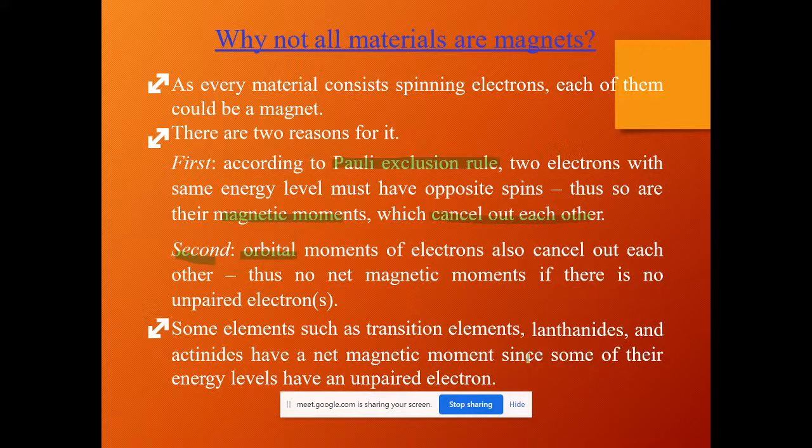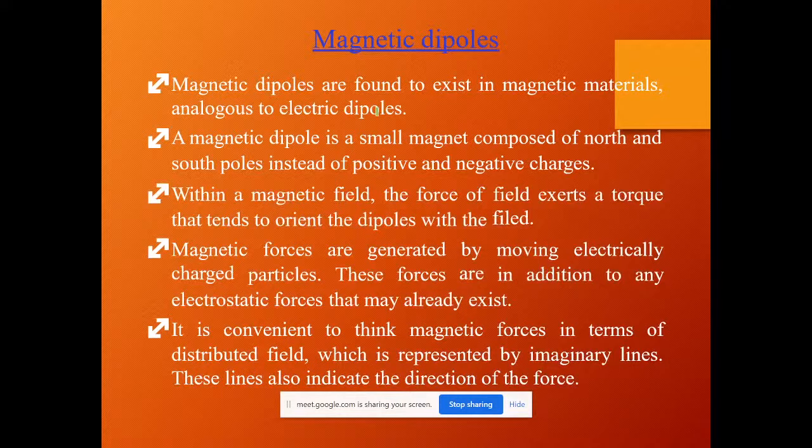Such elements are the transition elements, lanthanoids and actinides, which can have a magnetic moment of zero, where no unpaired electrons will be seen. This is one more concept you have to learn about magnetic properties, that is magnetic dipoles. This is one more characteristic. Earlier we learned about the spinning of the electron, and now you are going to see the property of dipoles.